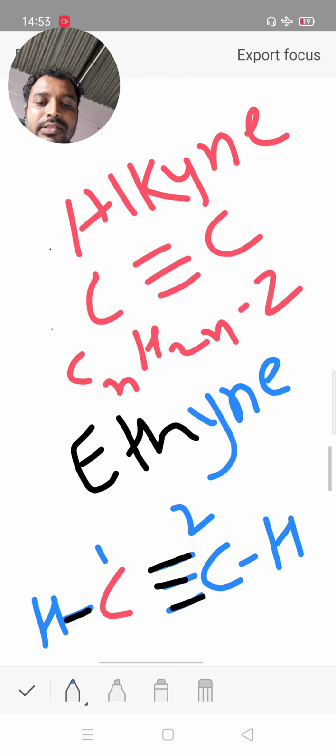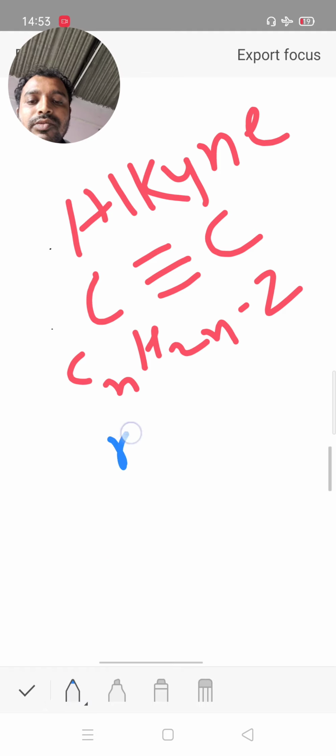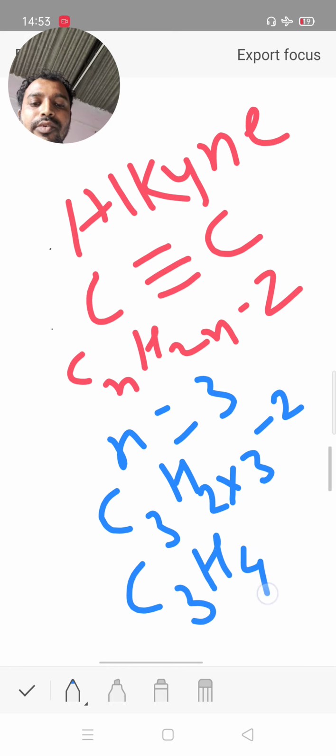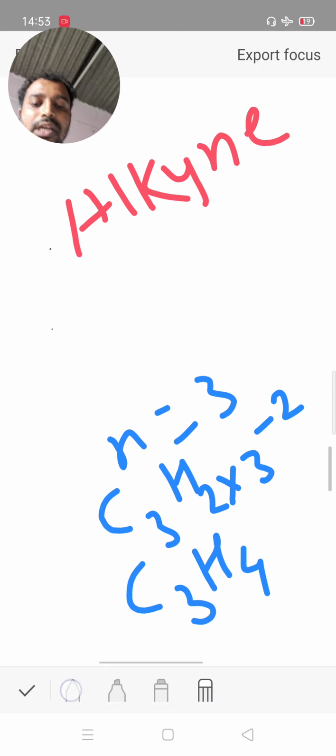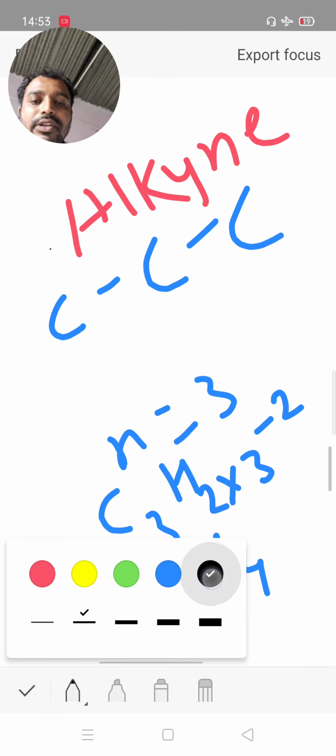Its common name is acetylene and its IUPAC name is ethyne. Now with 3 carbon, n is equal to 3, then C3, 2 threes are 6, 6 minus 2, therefore the total number of hydrogen is 4. Now the structure of 3 carbon with a triple bond: 1, 2 and 3, at least one triple bond.